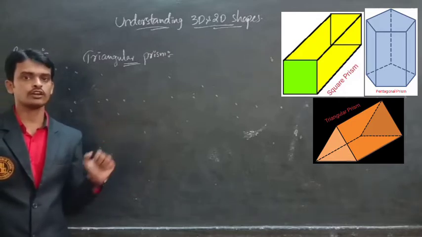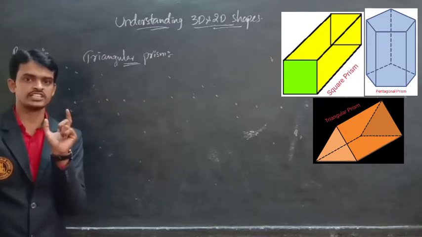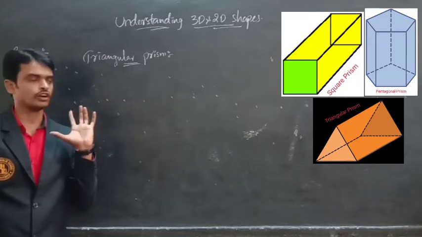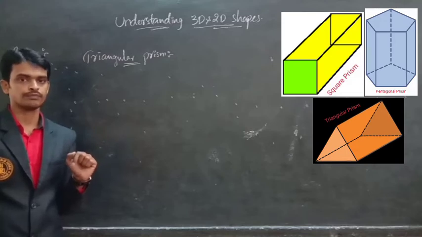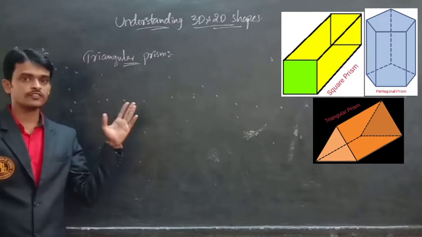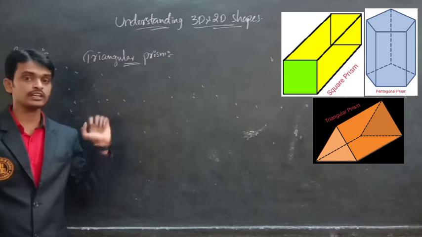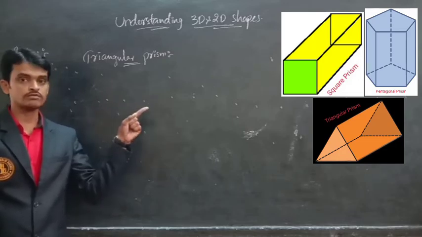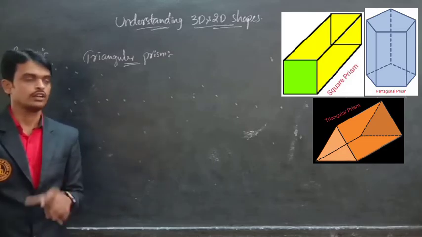And one more, pentagonal. If a polygon has 5 sides, then it is called a pentagon. So pentagonal prism. The two parallel faces are pentagons and the remaining lateral faces are parallelograms and rectangles.